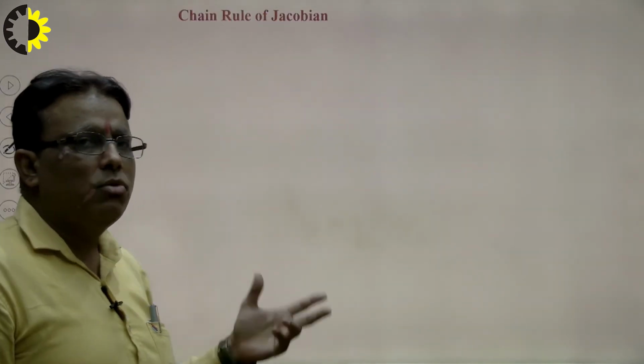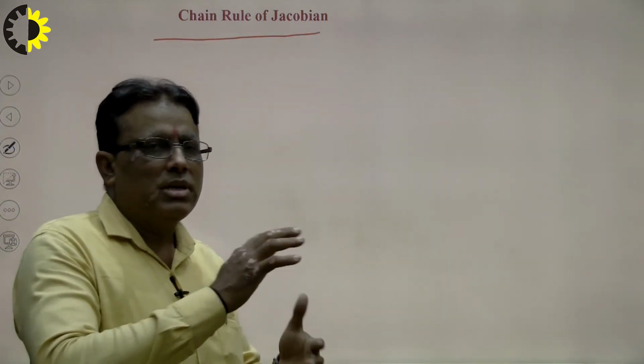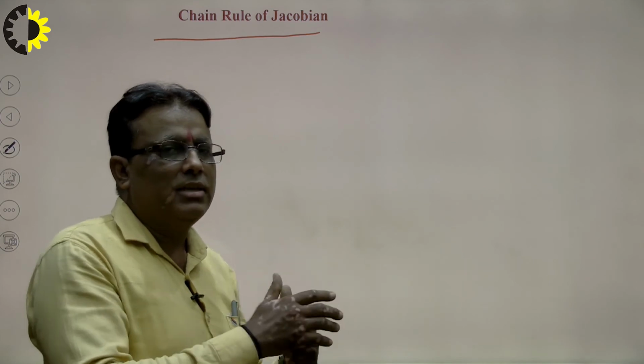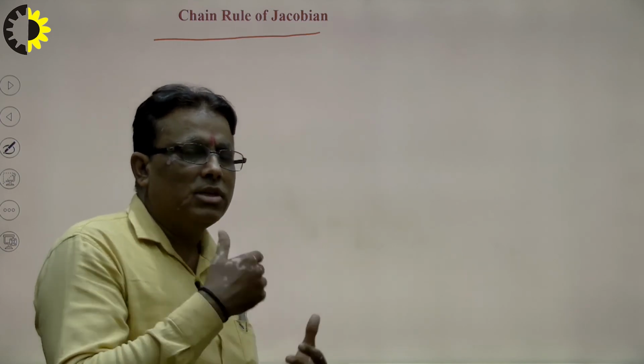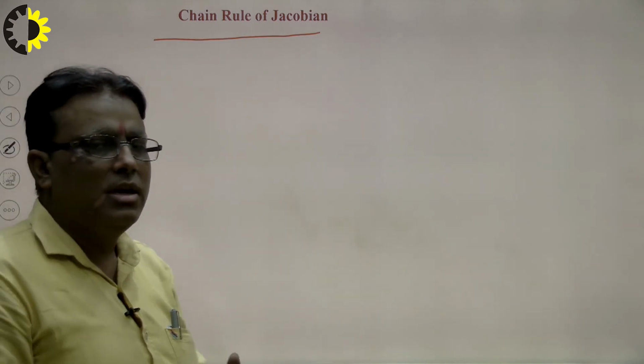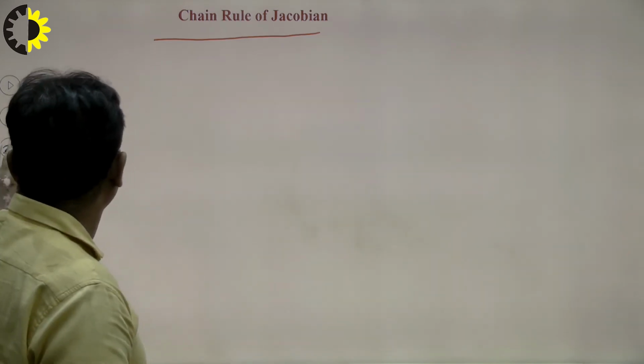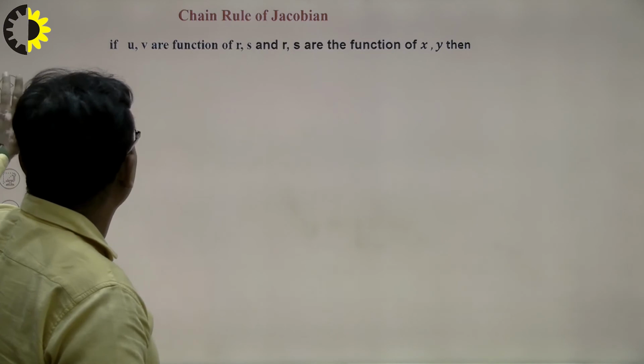Now next is the chain rule of the Jacobian. That is very important. What is the chain rule? Suppose the grandfather depends on the father, and the father depends on the children. That means there is a chain: grandfather, father and next generation. This is known as the chain rule. And how to calculate the chain rule of the Jacobian, we see here.